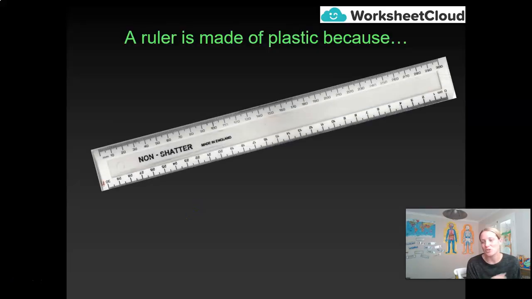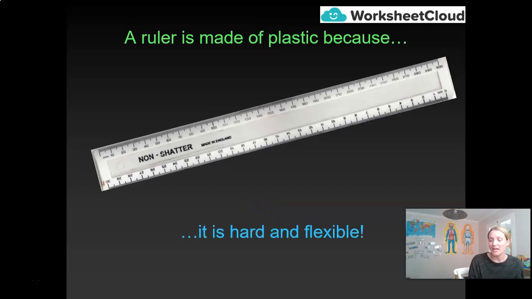Now, an item that I'm sure you've all got in your pencil case is a ruler. Well, why is this ruler made of plastic? Well, it is because it's hard, but at the same time flexible. A ruler can be bent ever so slightly and it doesn't shatter as if it was made of glass. Although some industries, such as architecture, use metal rulers because they don't want them to be that flexible. They need their measurements to be incredibly accurate.